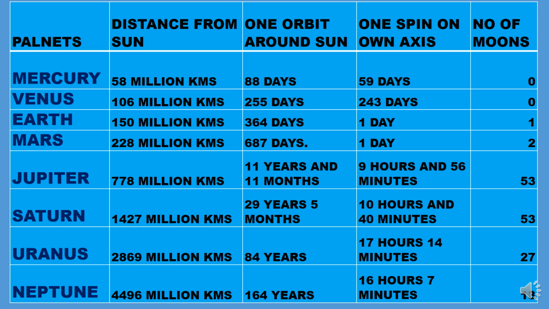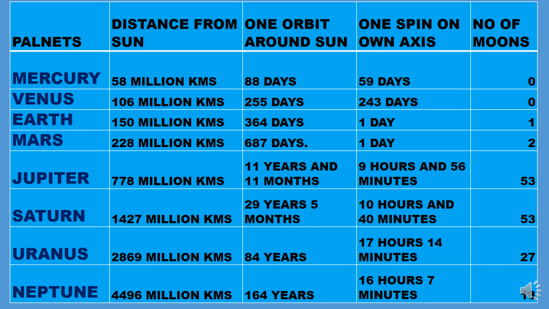Next, Saturn. It is 1427 million kilometers from the sun. It takes 29 years and 5 months to complete one orbit around the sun. It takes 10 hours and 40 minutes to complete one spin on its own axis, and it also has 53 moons, just like Jupiter.